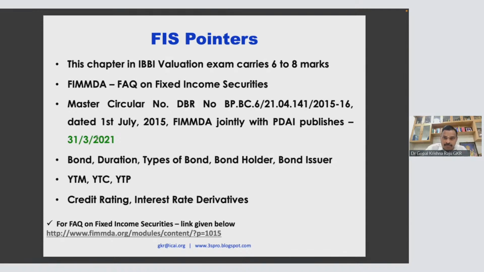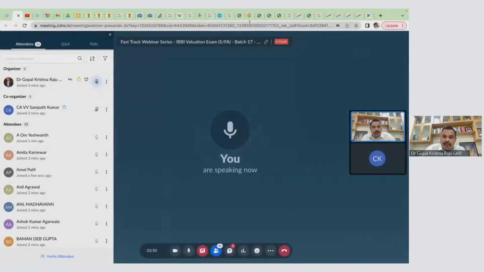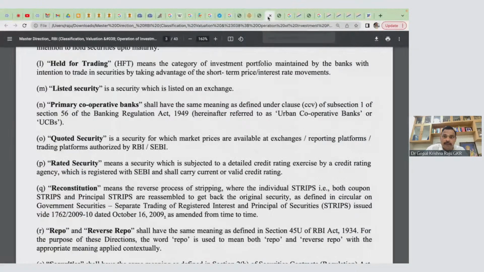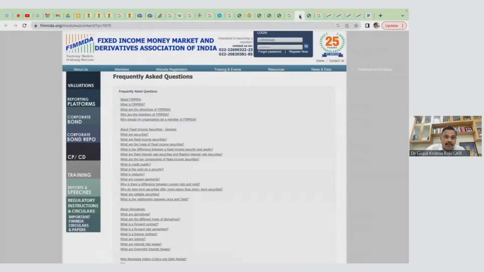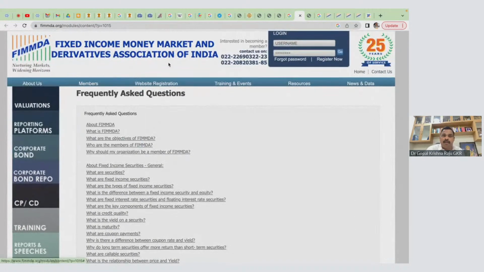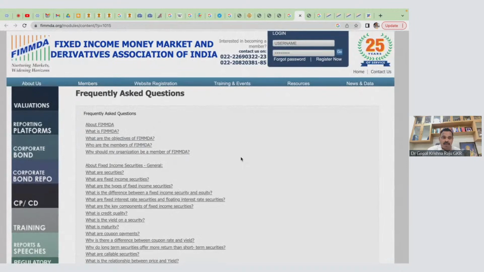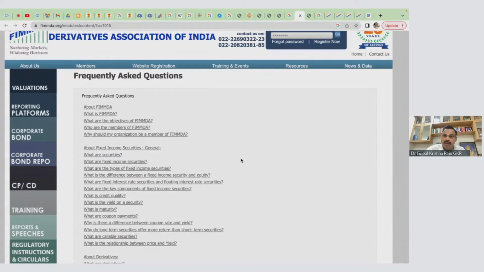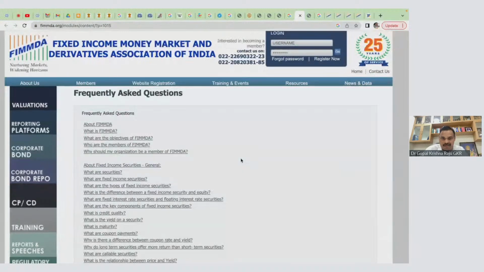There is good material on this. This is one such site. Please look at this particular site. This is a site of FIMDA, the Fixed Income Money Market and Derivative Association of India. Here they have frequently asked questions on fixed income securities.